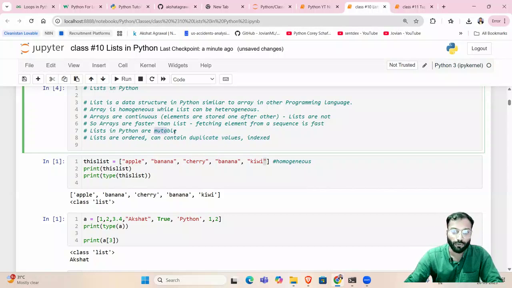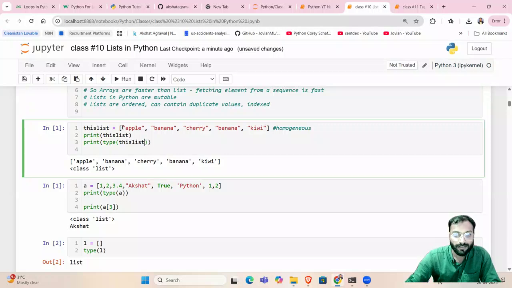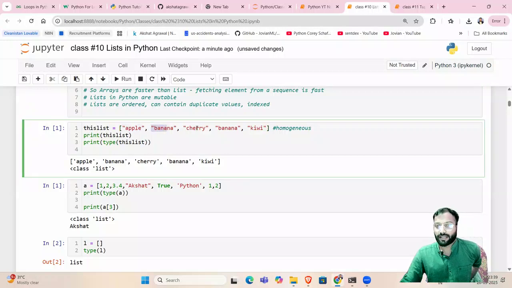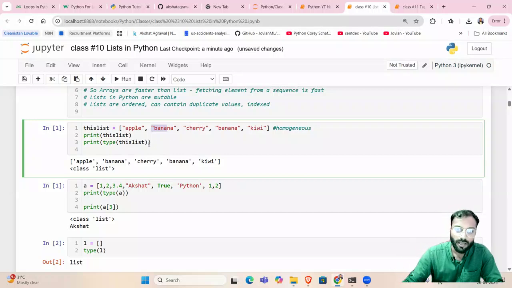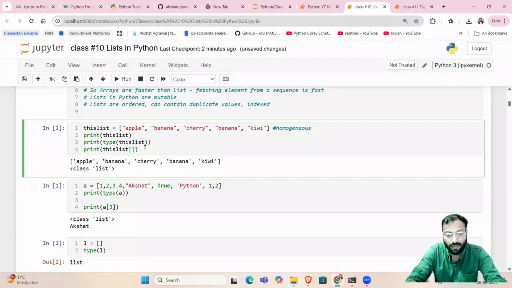We will also see about mutability just after some time, right? So lists are indexed, which means this apple will be at the 0th index. This banana will be at the first index. Just like strings, the indexing starts from 0 and goes till n minus 1. N means the number of elements, the number of data points in any list. So 0th position, first position, second position, third position, fourth index, and so on. Correct? So if I say print this list, which is the name of the list, and square bracket 2, what do you think will be the output?